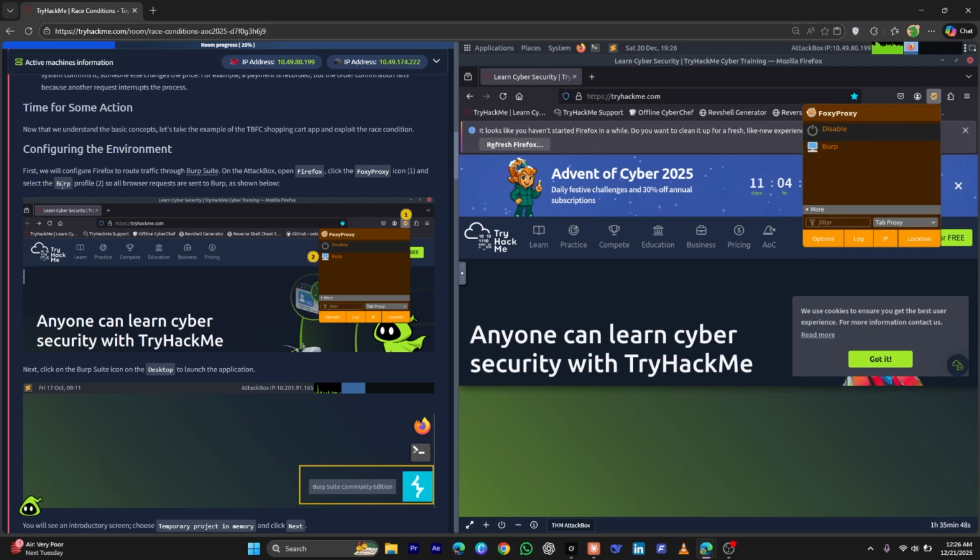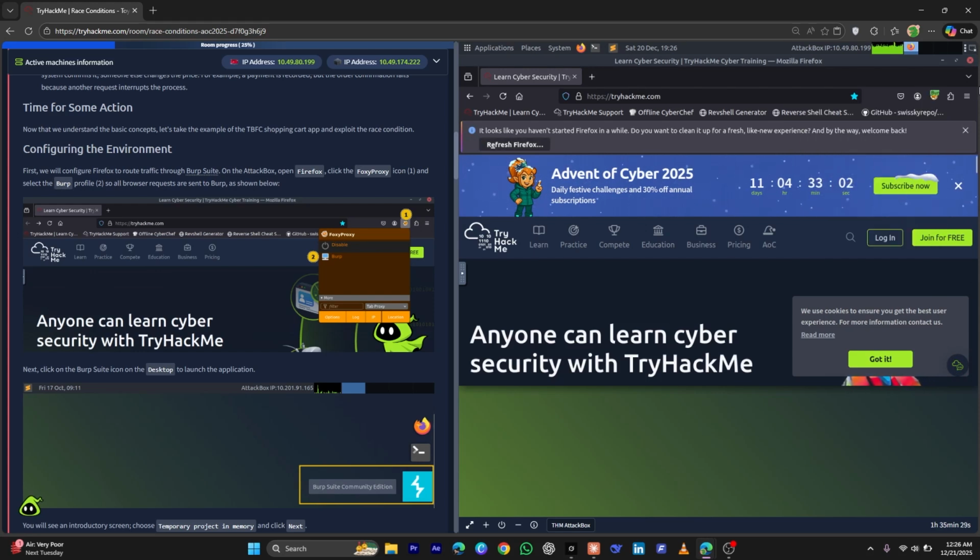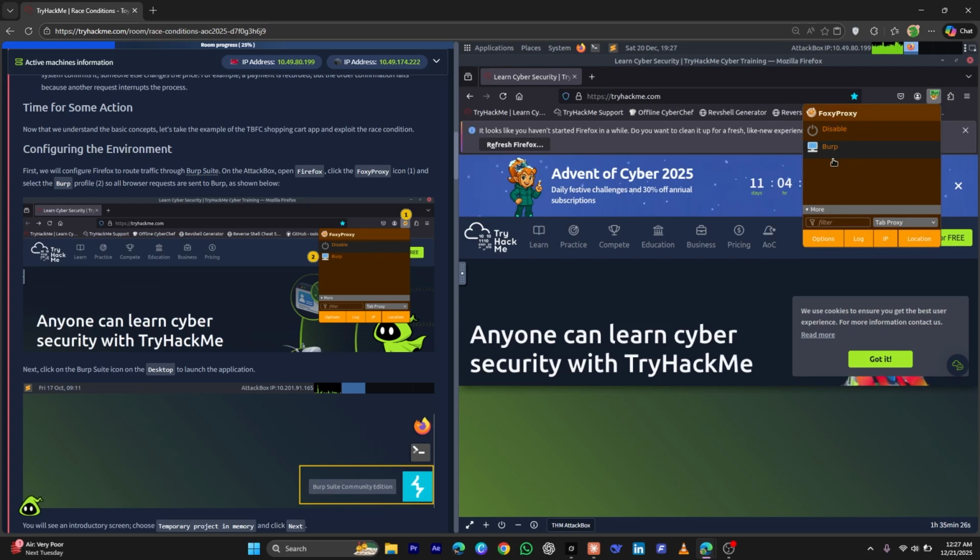As mentioned here, what we just did is, before selecting this, whatever request we were sending from this browser would just send directly to the internet. Let's say we were requesting a website, it will just directly request the website. Now when we click this, what happens is that when we enter anything over here, it will send the request